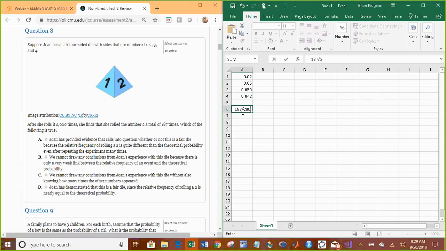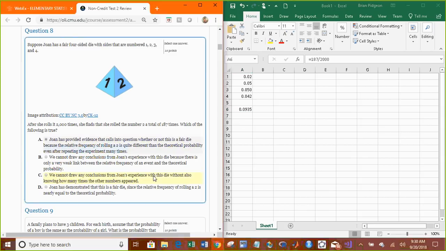187 divided by 2,000. 0.09. Yeah. So because she rolled it 2,000 times, 187 out of 2,000, about 10%. You would expect with such a large sample size that your relative frequency would roughly be the theoretical probability of 0.25. You would see number 2 25% of the time, you would see number 3 25% of the time, a 4 25% of the time, and a 1 25% of the time. Therefore, because it only occurred 10% of the time, it probably does call into question the validity or the fairness of the die.